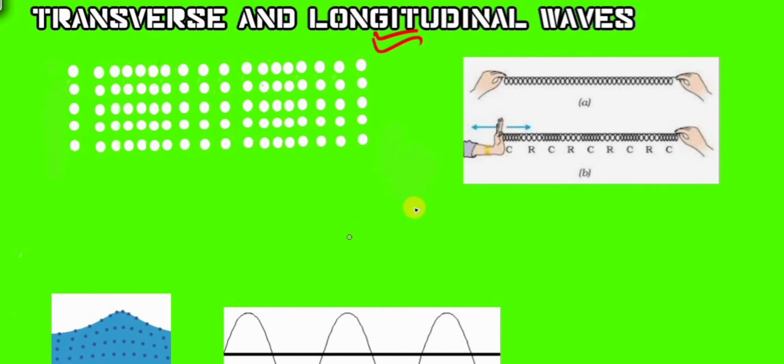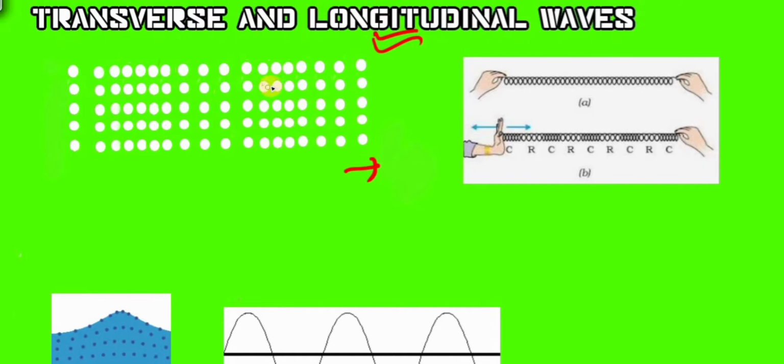So what are the characteristics of a longitudinal wave? Sound is a longitudinal wave. So in this sound wave, what is the direction of motion of the whole wave? We know that it is oriented in this direction or in that direction. So let's assume that this sound wave is moving in this direction.